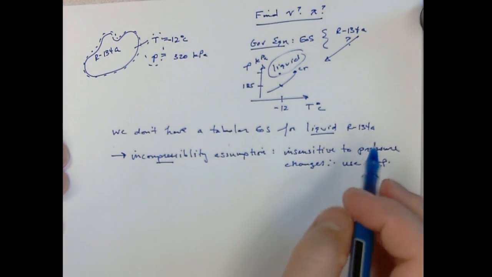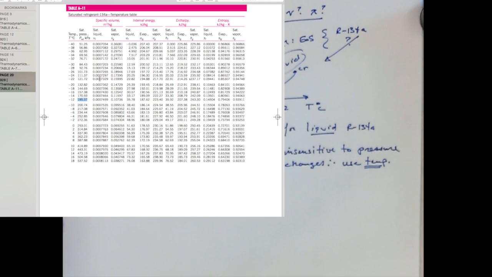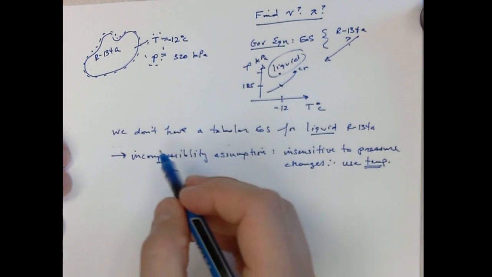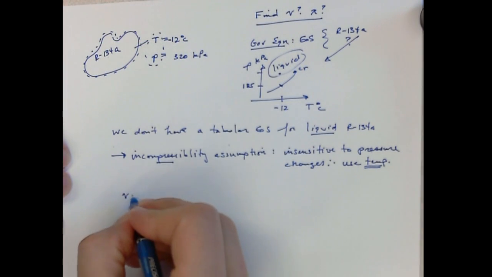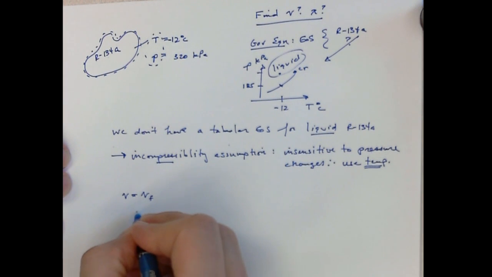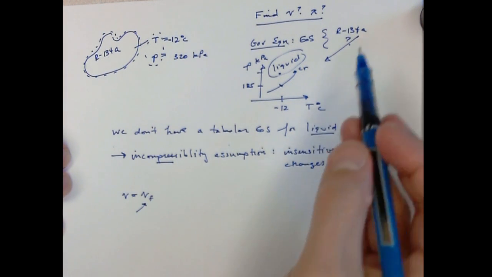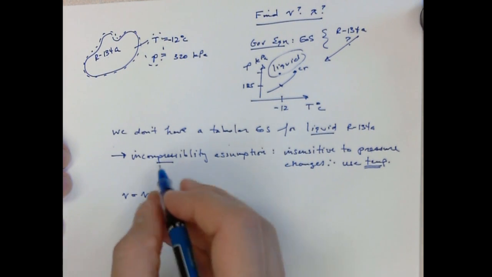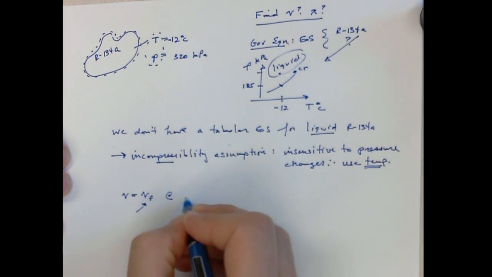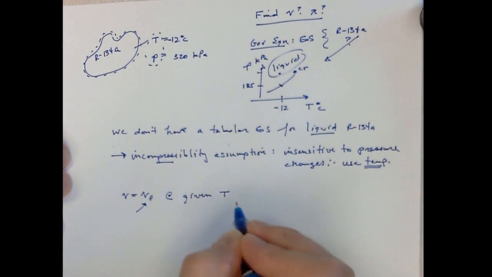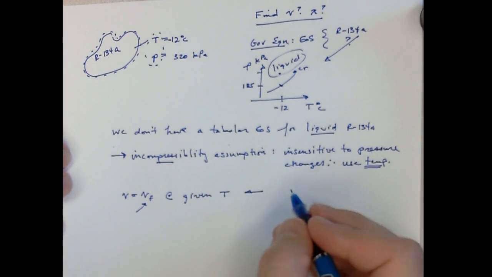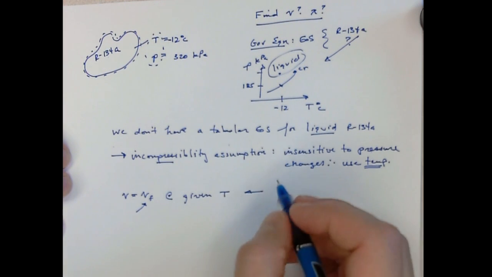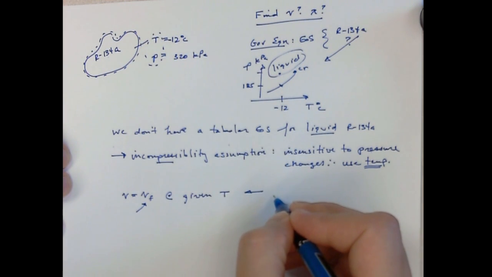We're going to focus on temperature, which is why in the saturation tables, a table giving temperatures comes before a table giving pressures, because the temperature data is usually more important, at least in terms of this assumption. So we would assume that V is equal to VF, the volume of liquid R134A at the saturation point. That's okay, it's still liquid, and we have this at our given T. This is mathematically how we use the incompressibility assumption.